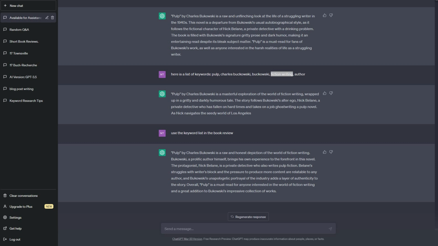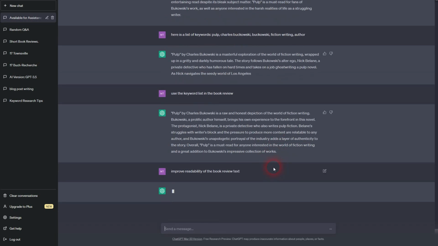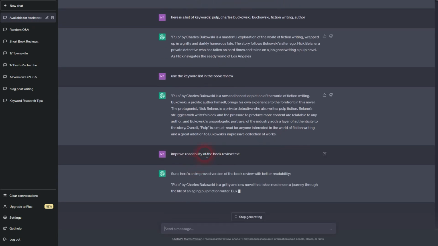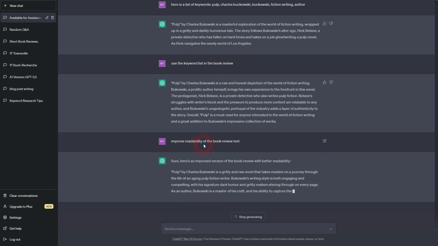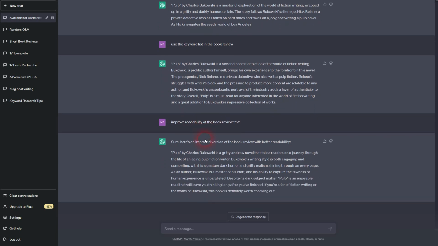Another tip, you can always improve the readability, but this is a little bit too broad. So if you want to have good results, tell it to take the role of a story editor and a professional proofreader, and then rewrite the text. So this makes it more specific and it gives you better results. Once again, it's just my experience, but for me this was the case. Whenever I gave it a specific role to play in rewriting content, it made the results better.